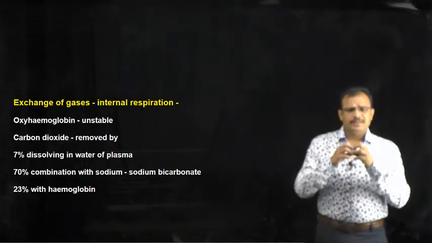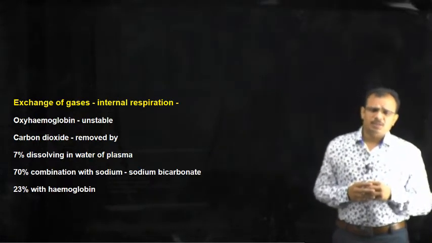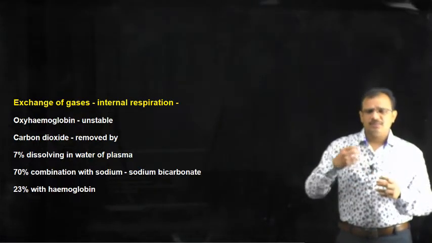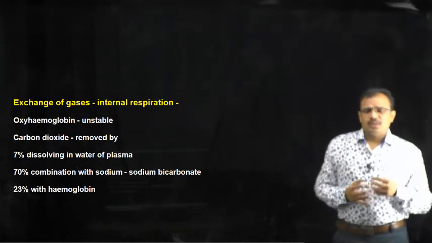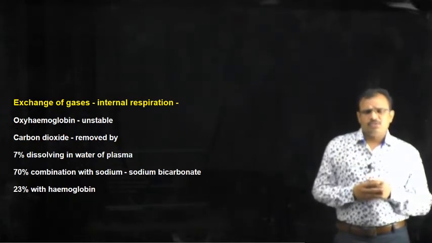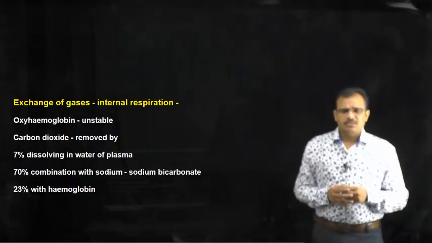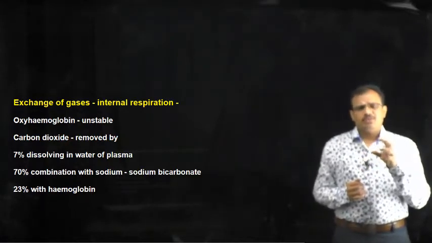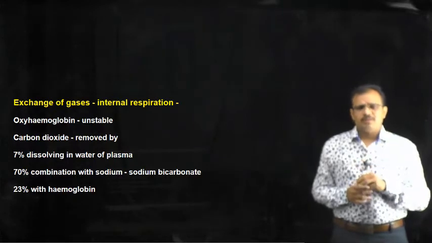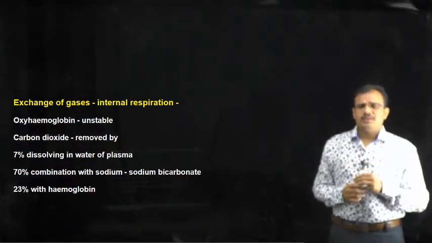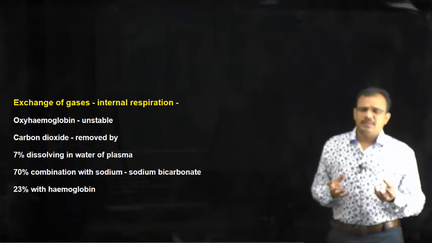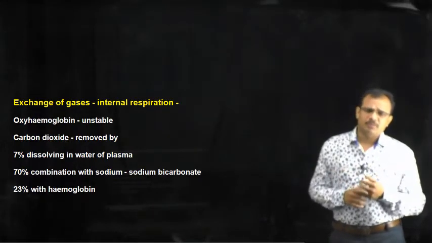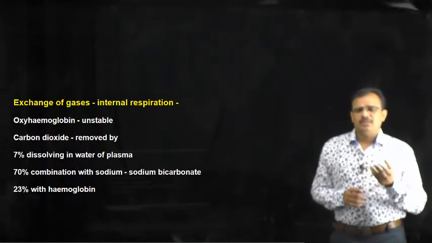So in this way the oxygen is supplied to the tissues and the carbon dioxide is collected from the tissues, and of this carbon dioxide, 7% will be dissolved in the blood water or plasma water, and 70% combines with sodium to form sodium bicarbonate,